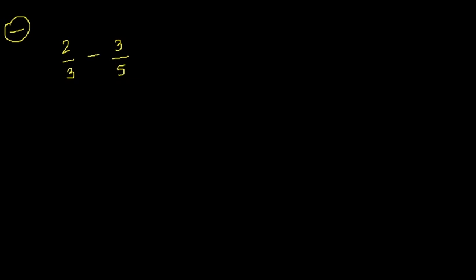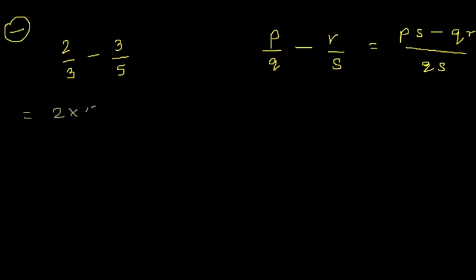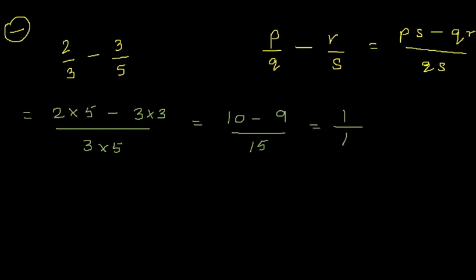So it is of the form P by Q minus R by S, which can be written as PS minus QR upon QS. Now solving this, I can write it as 2 multiplied by 5 minus 3 multiplied by 3 upon 3 multiplied by 5. 2 multiplied by 5 is 10 minus 3 multiplied by 3 is 9 upon 3 fives are 15. So our answer is 10 minus 9, 1 by 15.